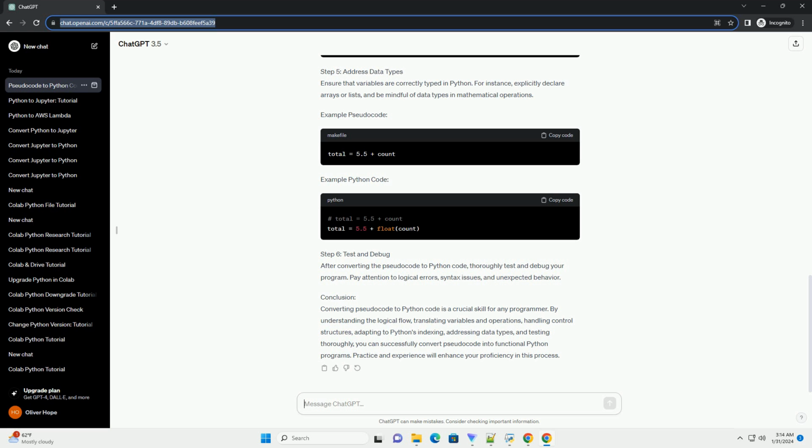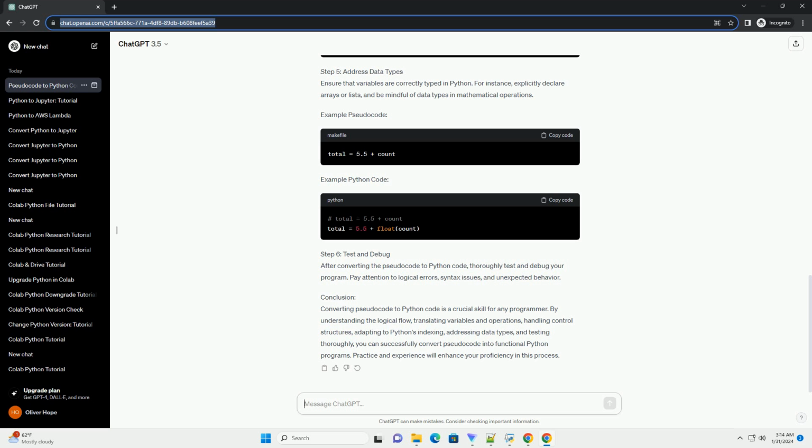Step 6. Test and debug. After converting the pseudocode to Python code, thoroughly test and debug your program. Pay attention to logical errors, syntax issues, and unexpected behavior.